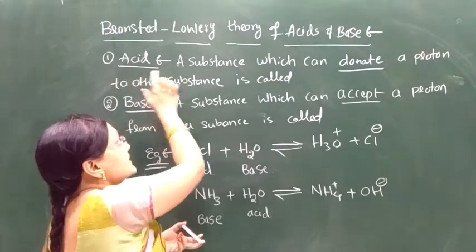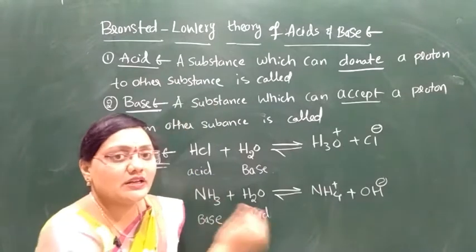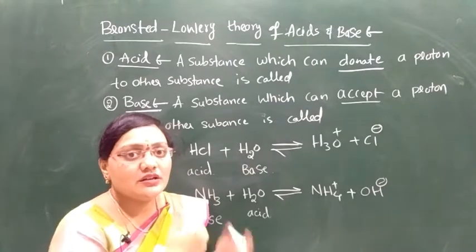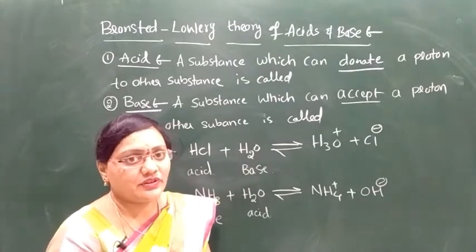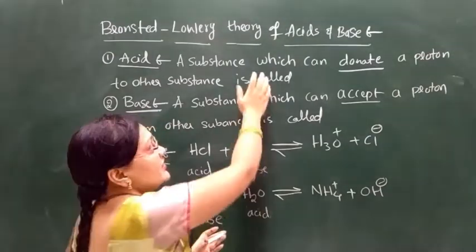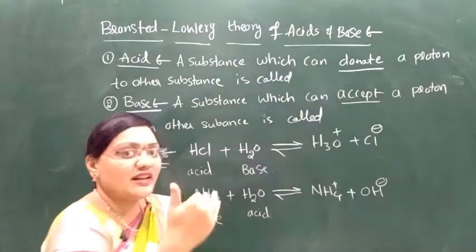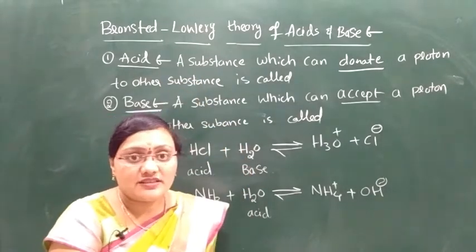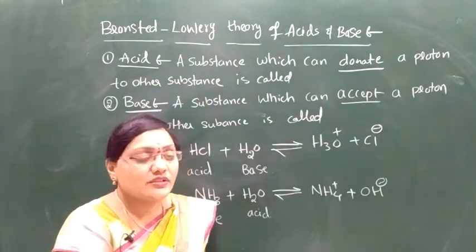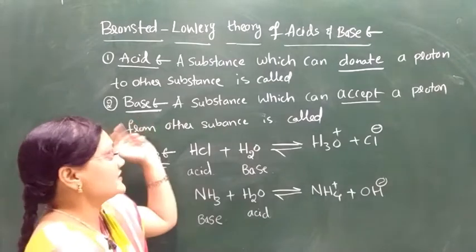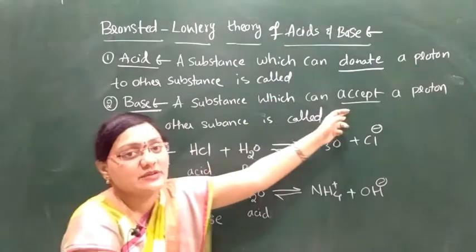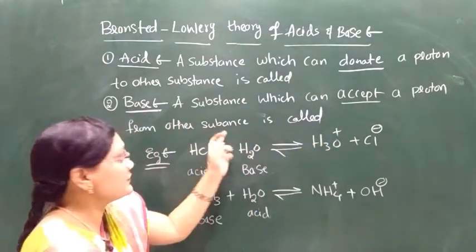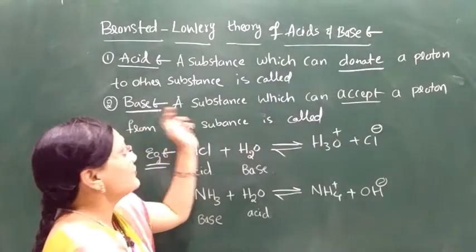A Bronsted acid is a substance which can donate a proton to another substance. It is called a Bronsted-Lowry acid. A base is a substance which can accept a proton from another substance.